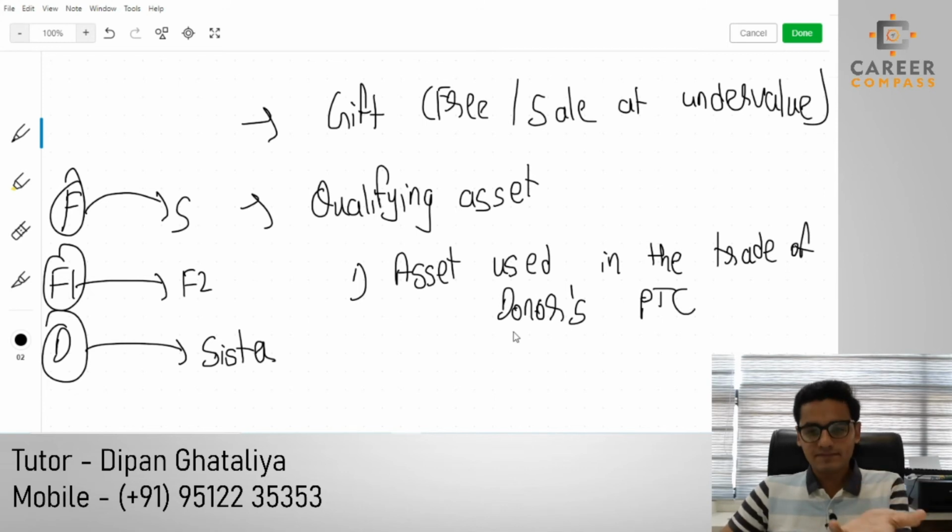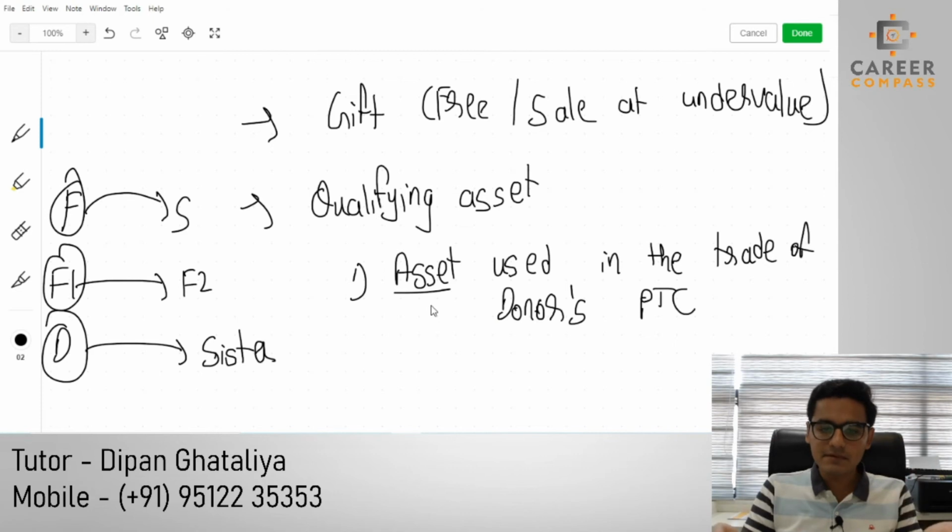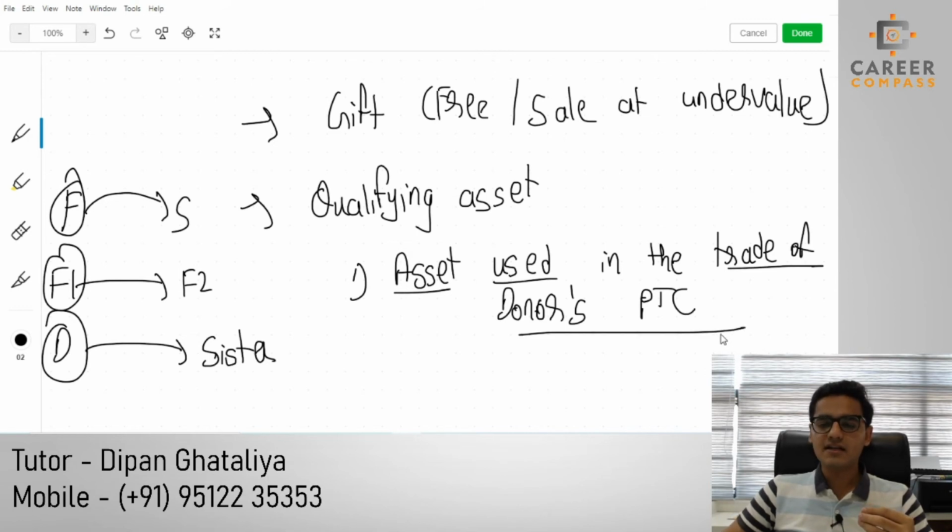If any kind of asset we are transferring, a simple example I can give is this AC, air conditioning, an asset which was previously used in the trade of the donor's personal trading company. This AC was previously used in the Career Compass business. It was used by the donor, by Dipan Ghataliya, in his personal trading company. Yes, Career Compass is my personal trading company, and I have a 100% stake in this company.